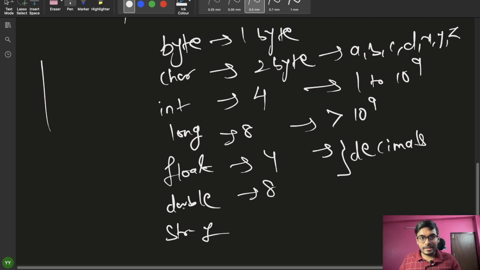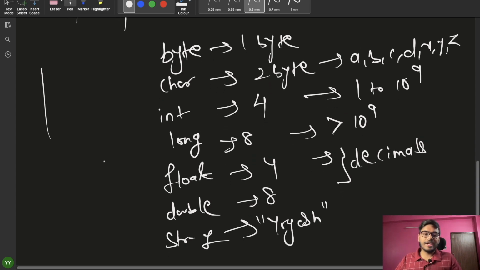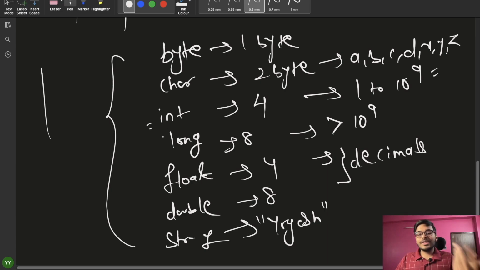So if you have a sentence, or if you have a name, then you can store it in a string. Like if you have a name as Yogesh, you can store this in a string. If you have a sentence, then you can store that in a string, right? So these are the data types. According to the sizes, you have different types of data types, right? Like for 10 to the power 9, you have int. More than that, you have long. If you have 10 to the power 18, then you have long int, right? So according to your requirement, you have different data types. So I think data type is clear with you.